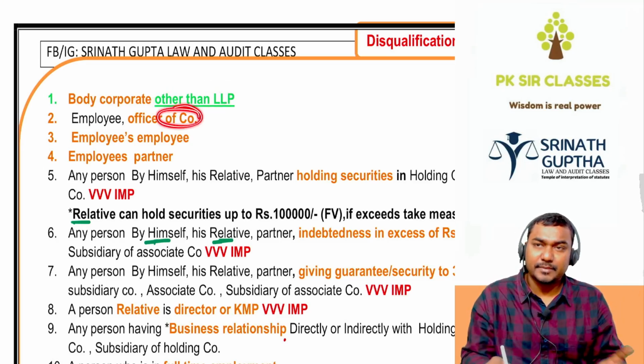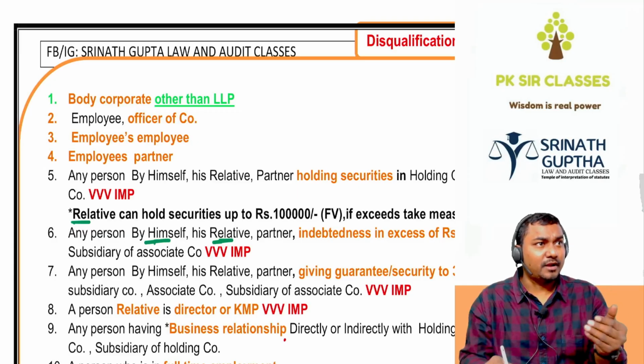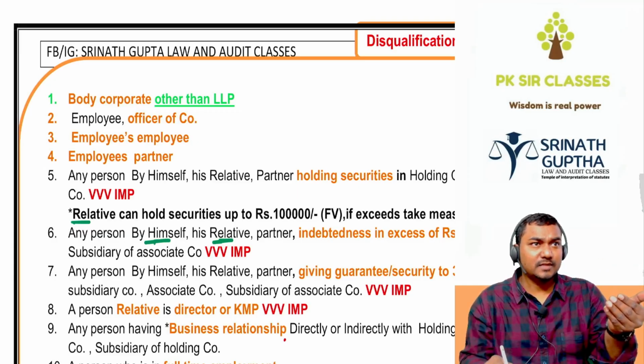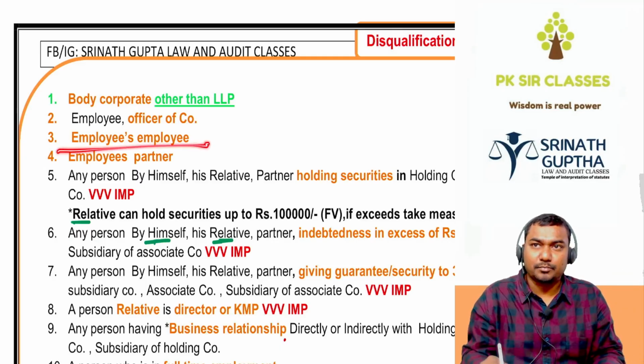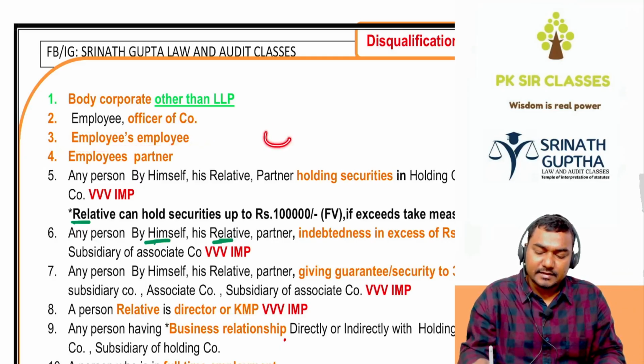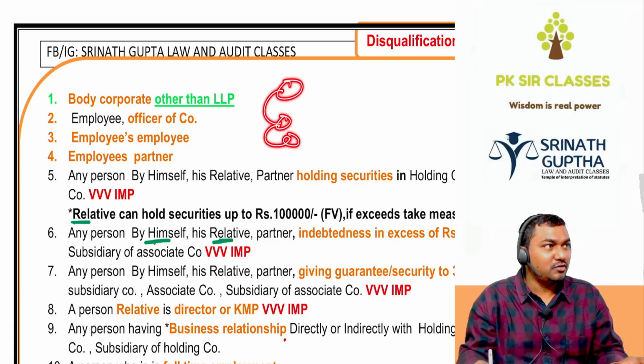And an employee of the company cannot become the auditor, because being an employee you should listen to your master, your boss. You will lose independence. An employee has to listen to the company, so you will lose independence.